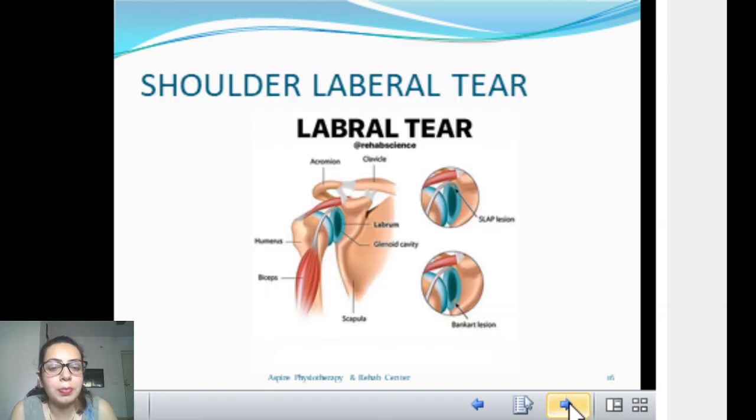Shoulder labral tear. There are n number of injuries around your shoulder, because the shoulder has the maximum amount of movement. Whenever you have freedom of movement, it comes at the cost of stability. So your shoulder is highly unstable when it is not supported by surrounding muscle strength.